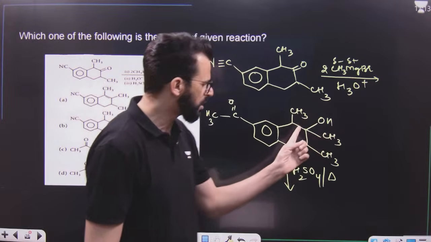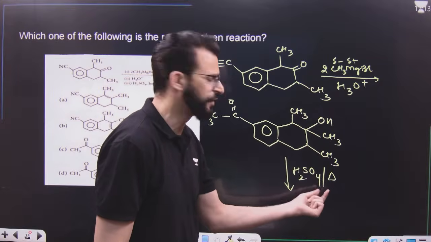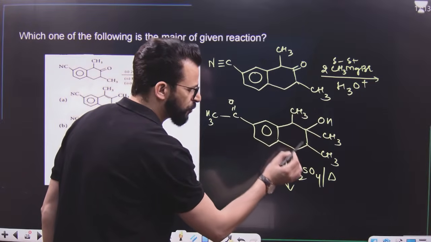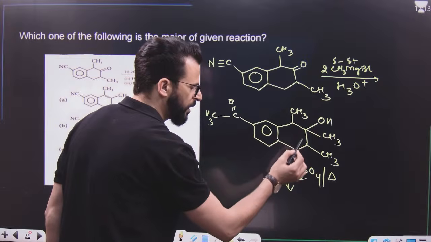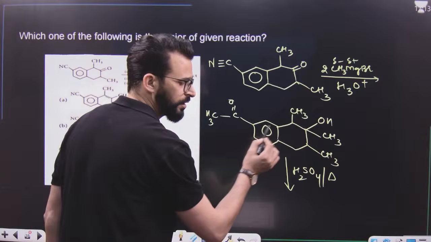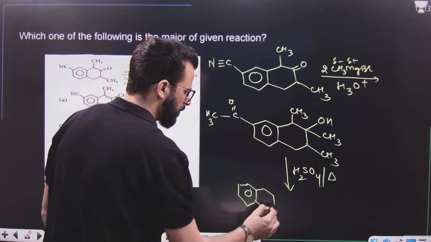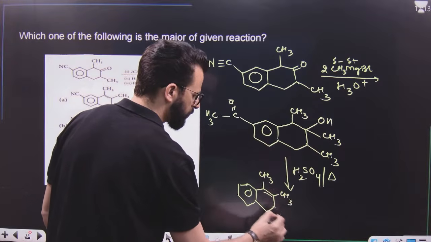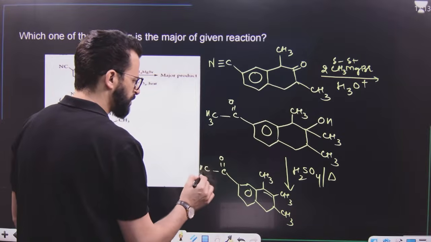Then it will be lost, a carbocation will be formed, and after the carbocation is formed, because of heat, H positive will be lost. Carbocation will be formed here, and hydrogen can be lost from this position or this position. If I remove hydrogen from this position, a double bond will be formed over here. If I remove hydrogen from this, a double bond will be formed over here. This double bond and ring are in conjugation. That's why the major product will be like this. OH will be lost in the form of water.